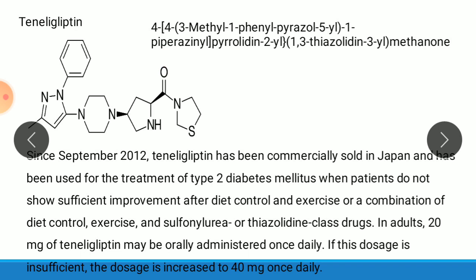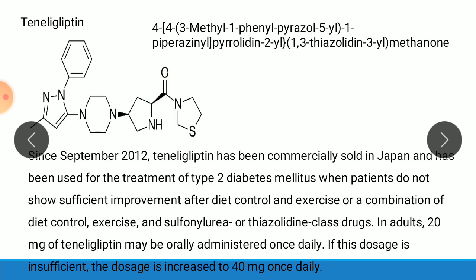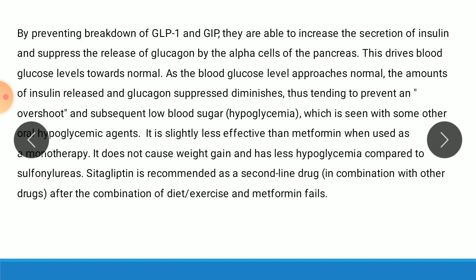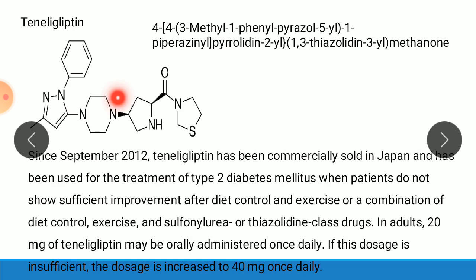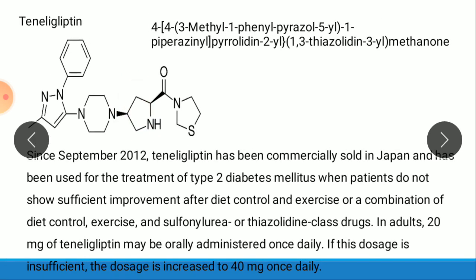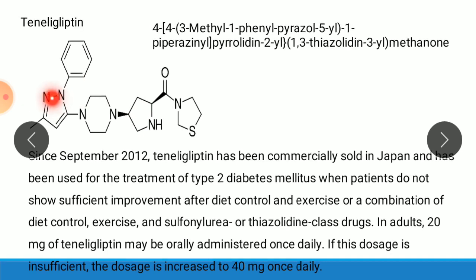4,3-methyl. So here there is a 4,3-methyl. 4 means 1, 2, this 3 and this 4. So here 4 means this 4. Then again 4 means this 4. 3-methyl. So here there is a methyl group on the third position. 1-phenyl means this 1-phenyl.